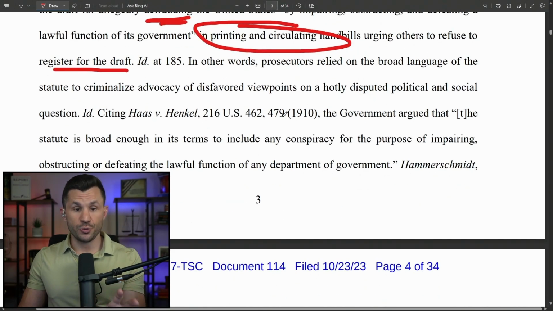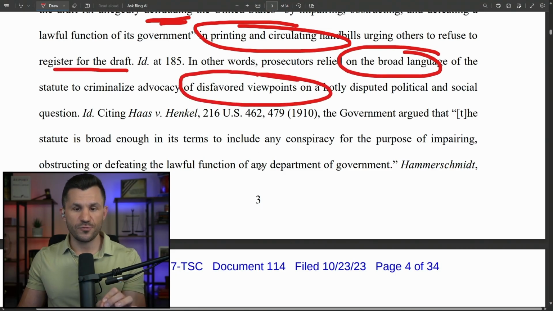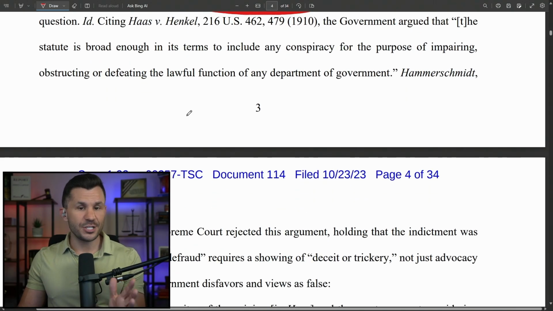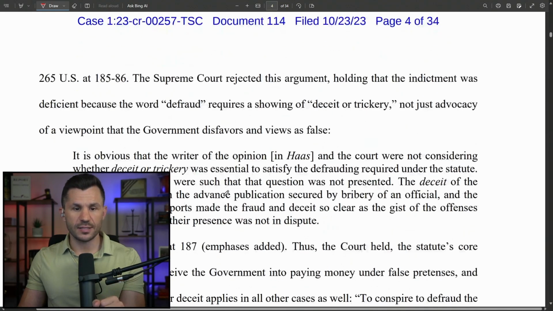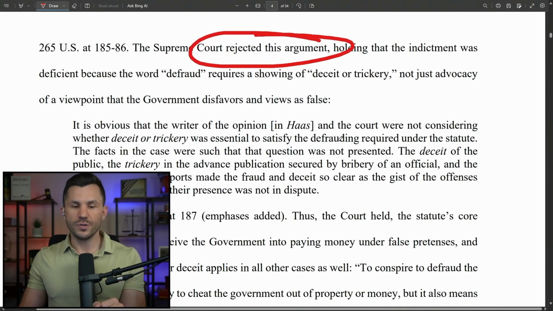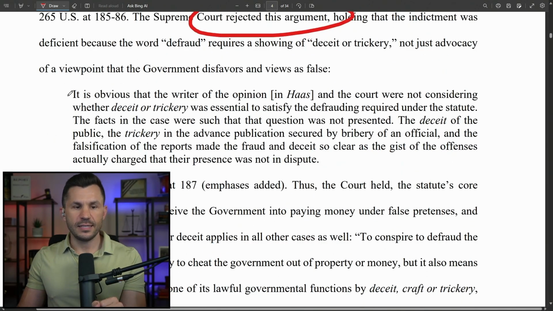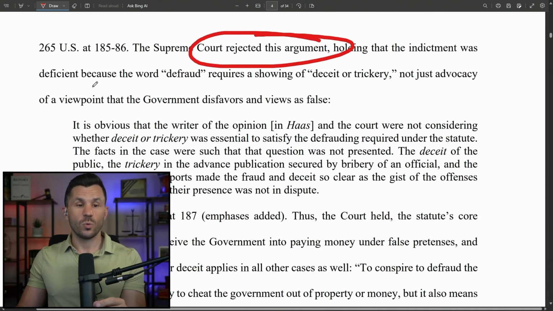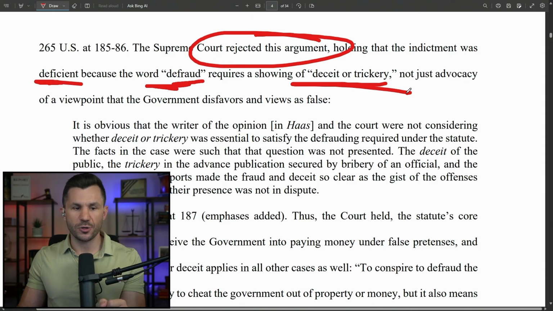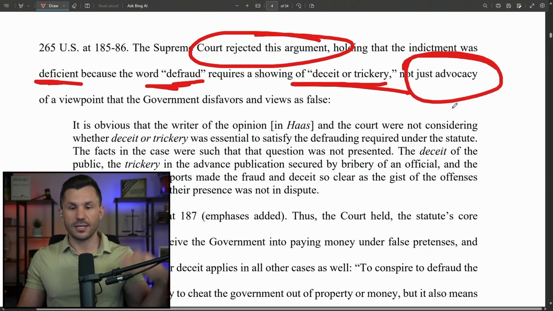So prosecutors used the broad language of the statute to criminalize the disfavored viewpoints. The government said that the statute is very broad and it includes all of this. But the Supreme Court said no. You can't just charge anybody for anything. The indictment in that case was deficient because the word defraud requires deceit or trickery, not just advocacy. Okay, it's a much higher standard.